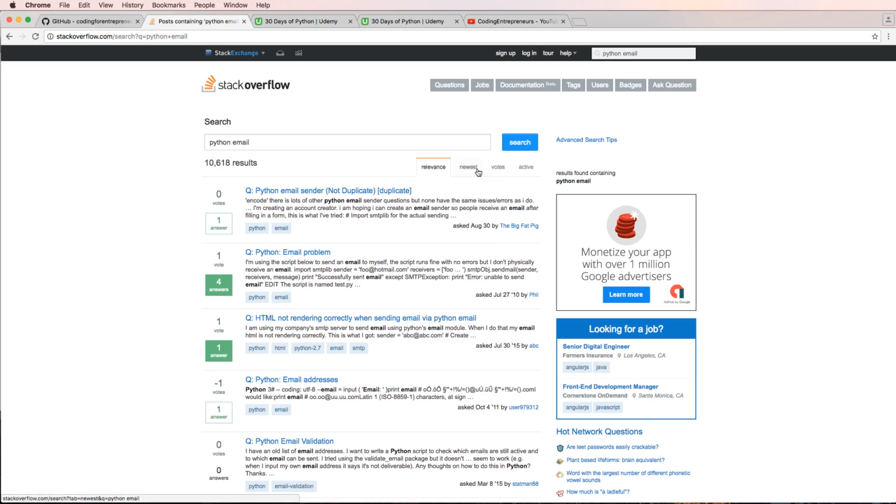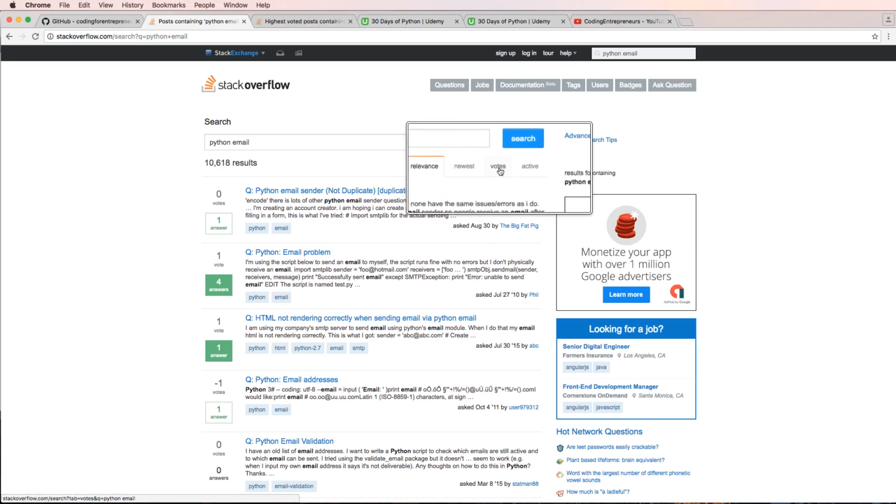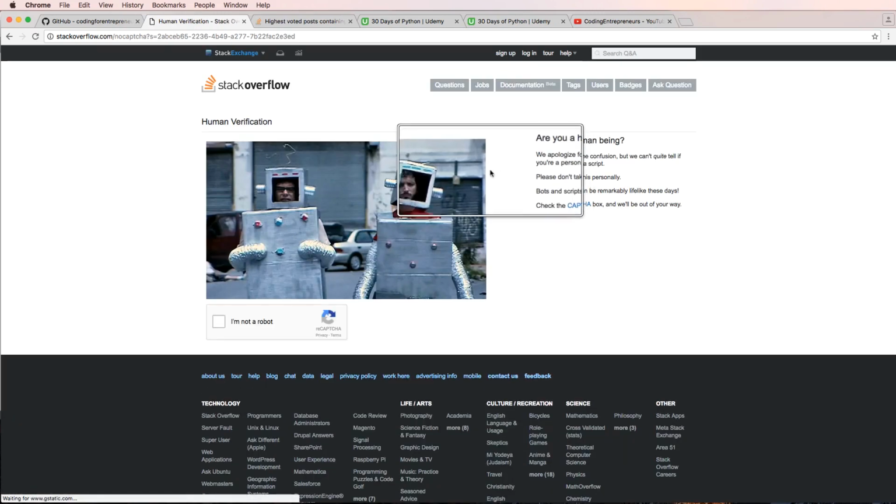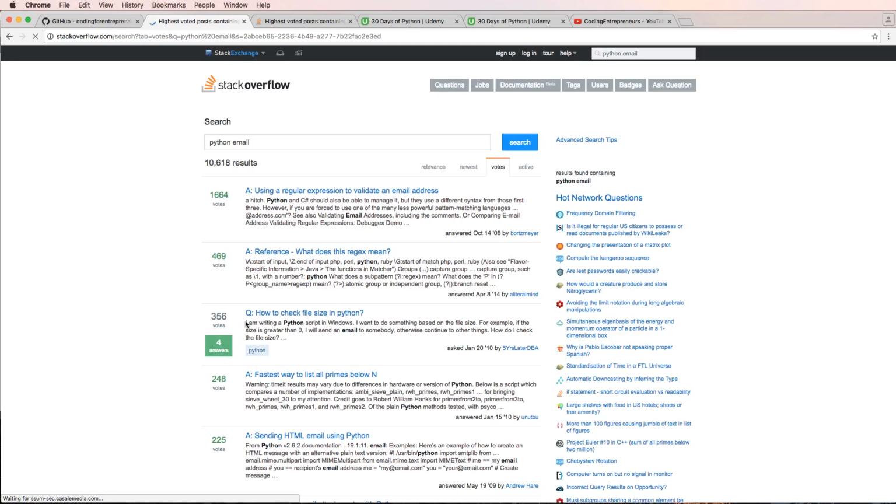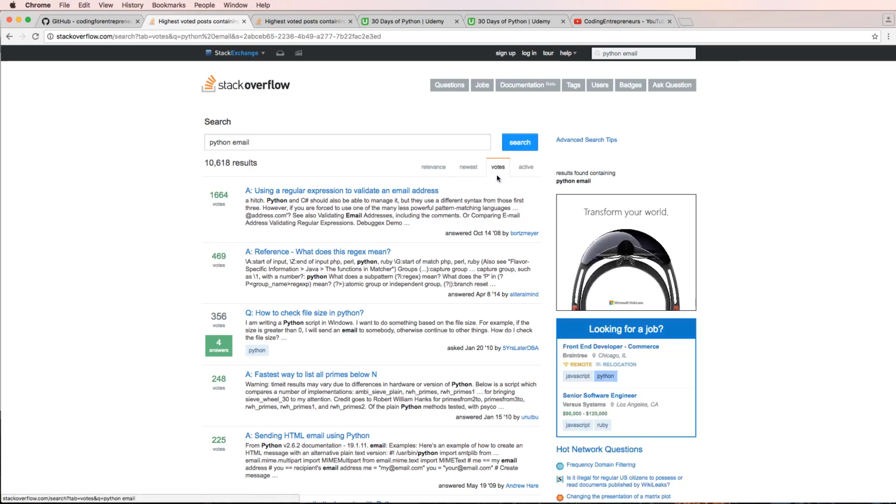And the nice thing, too, with Stack Overflow is you can go based off of votes. So if I click on votes here, let's try that again. Sometimes they have these verification processes, of course, but if we click on votes, we see that we have some of these top questions and their answers.